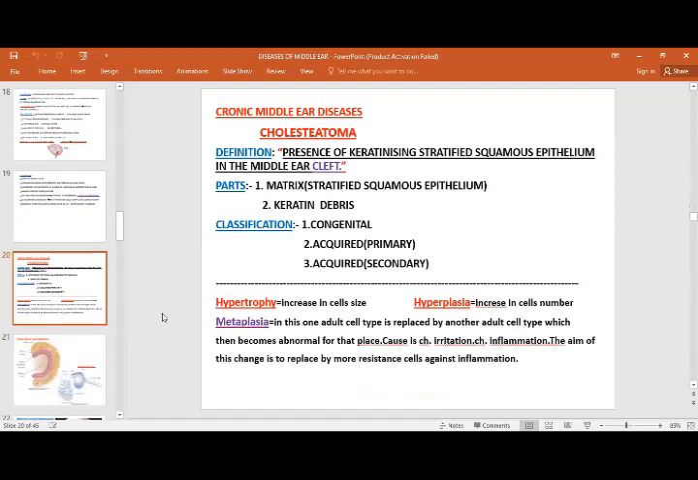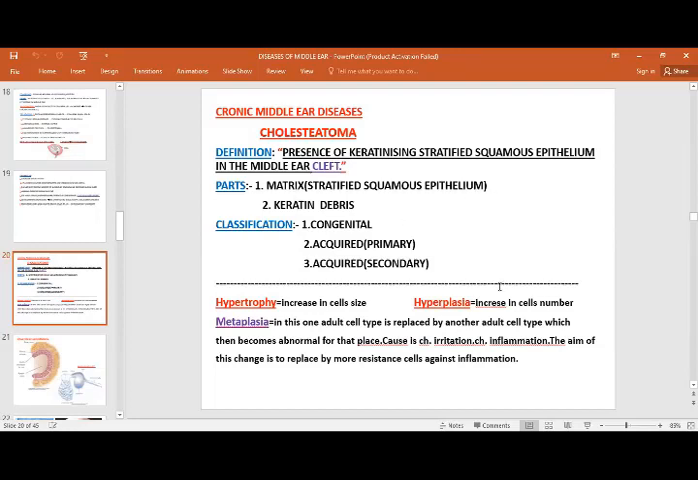Now coming to chronic middle ear disease. What is cholesteatoma? In the middle ear cleft, there is normally no keratinized squamous epithelium, nowhere. But whenever it appears, it causes cholesteatoma, that is, the presence of keratinized stratified squamous epithelium in the middle ear cleft. You can also say it is skin in the wrong place. There are basically two parts: one is called the matrix, which is made up of the stratified epithelium, and the other is keratin debris.